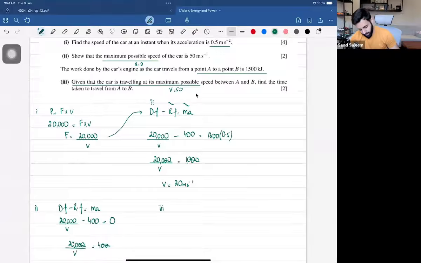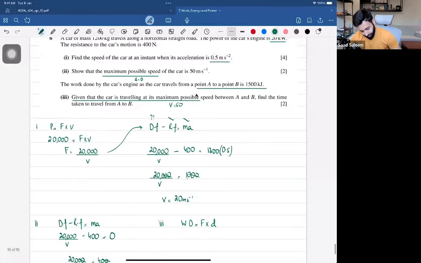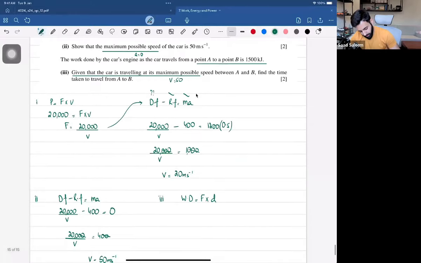So what's distance equal to? If we talk about work done, it is equal to force times distance. According to the question, the work done is 1500 kilojoules. That would be 1500 into 1000, which means 1,500,000. And what's that equal to? That's equal to force times distance.